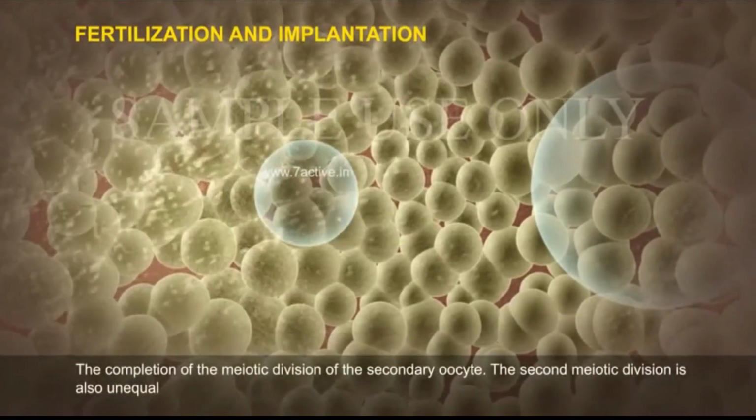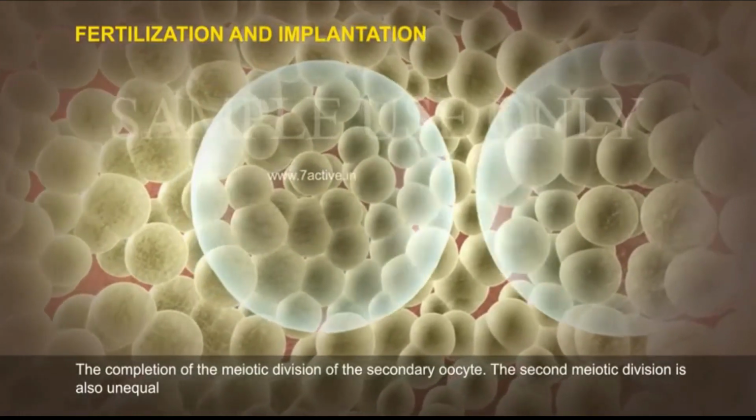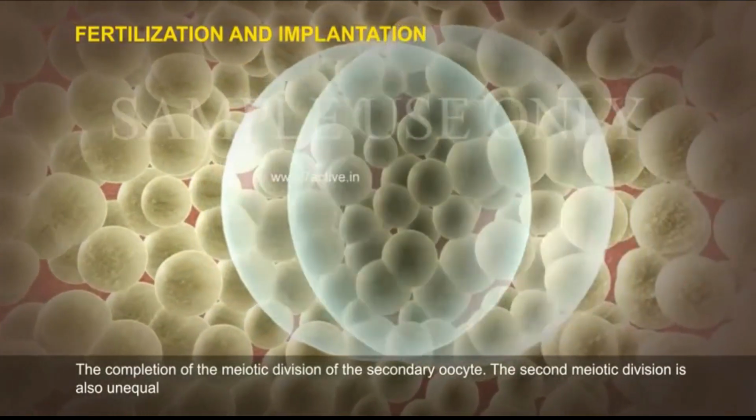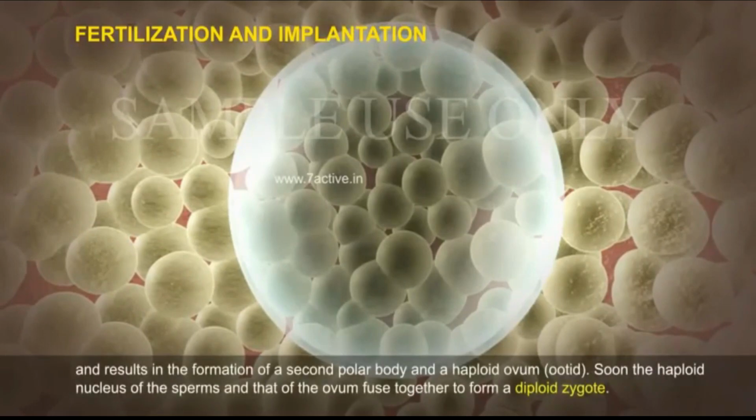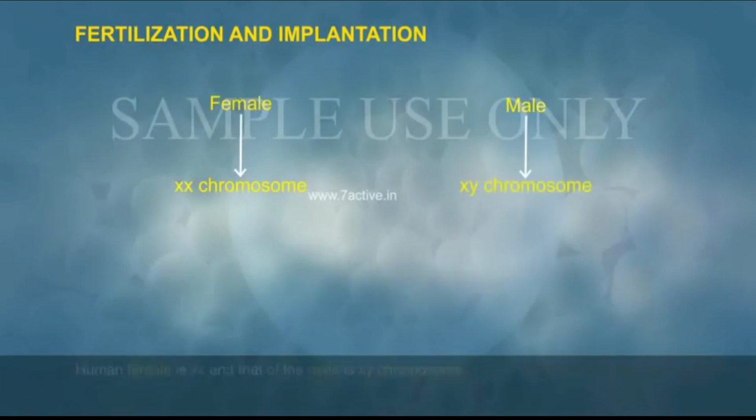The completion of the meiotic division of the secondary oocyte. The second meiotic division is also unequal and results in the formation of a second polar body and a haploid ovum, the ovitid. Soon the haploid nucleus of the sperm and that of the ovum fuse together to form a diploid zygote.